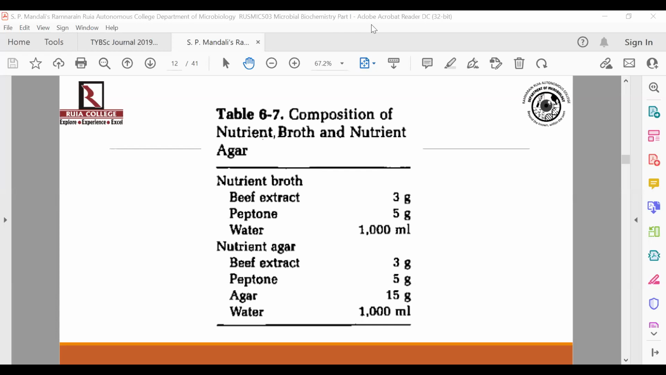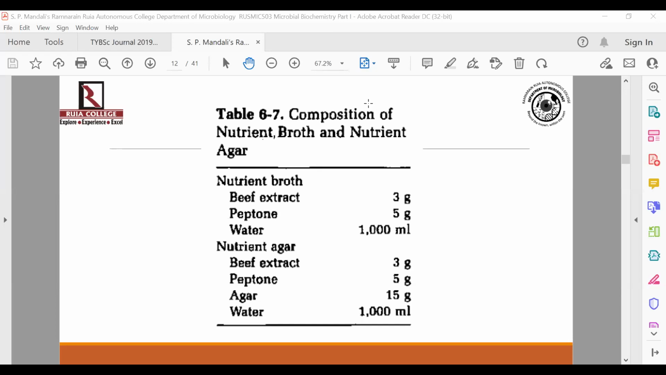So when you talk about the nutrient broth, let us see what are the different components present in it. First and foremost, you will see that there is beef extract. We have already discussed beef extract, but we will be speaking about beef extract in more detail today. So there is beef extract, there is peptone, and there is water. So two components and water is the composition of your nutrient broth. And in nutrient agar, you can see that the only difference is the additional component, agar.